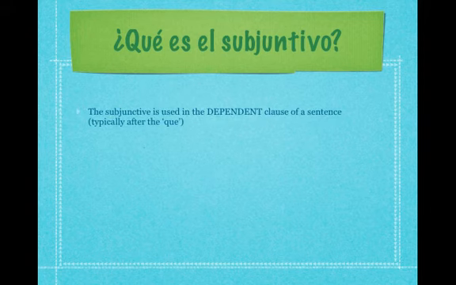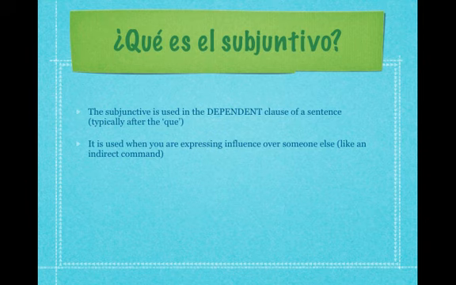The subjunctive is used in the dependent clause of a sentence, typically after the "que." You might be thinking, what the heck is that? Well, that basically means that a subjunctive structure cannot stand on its own. It needs an independent or trigger phrase in order to be used. A typical trigger phrase would be es importante que, or me alegra que, or dudamos que, any of those that elicit a "que" and a second verb. The subjunctive is needed sometimes after the "que" with that second verb.